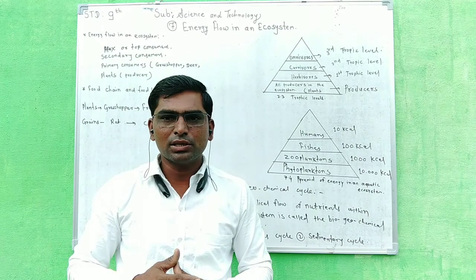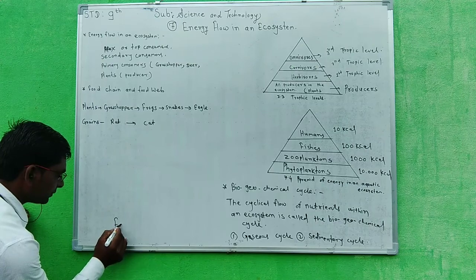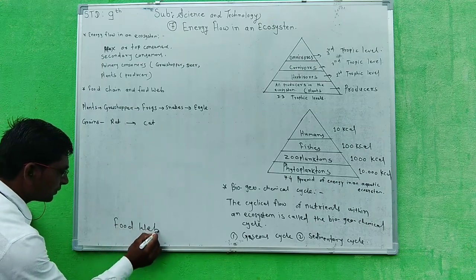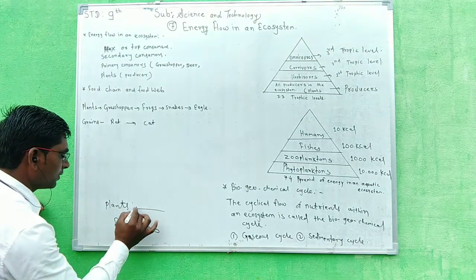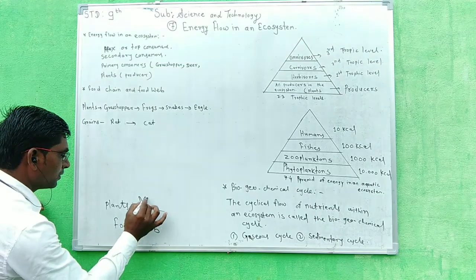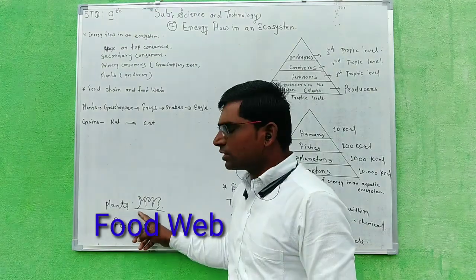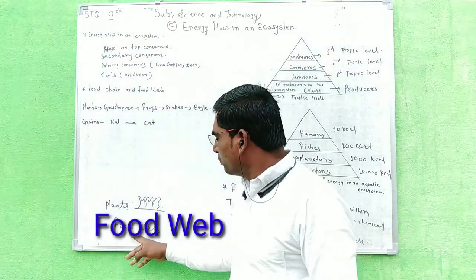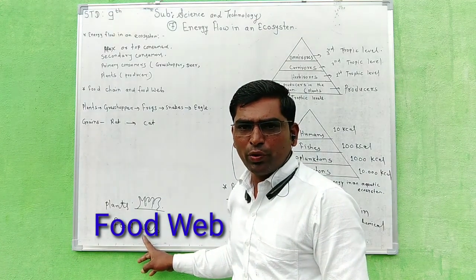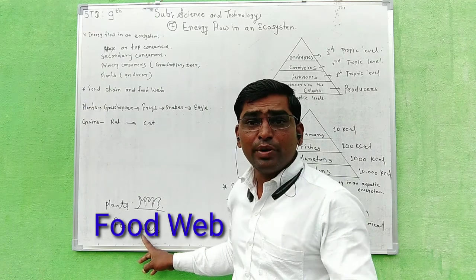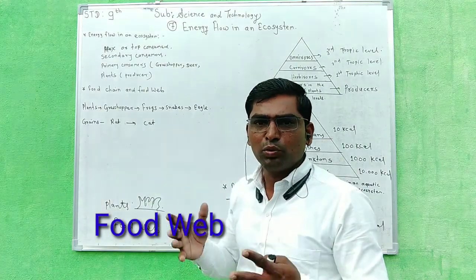Now next concept is food web. See what is meant by food web. Plants are the producer. Food web is a large concept. In one food web there consist many food chains.